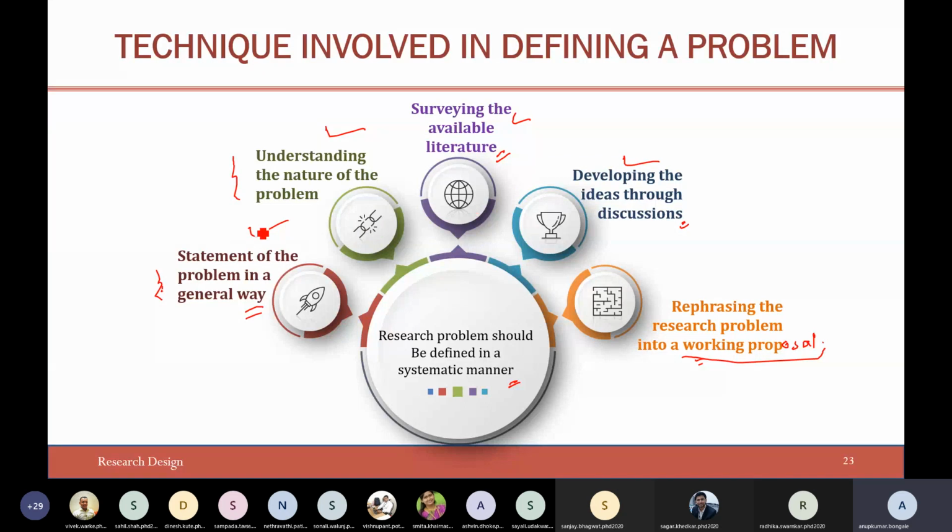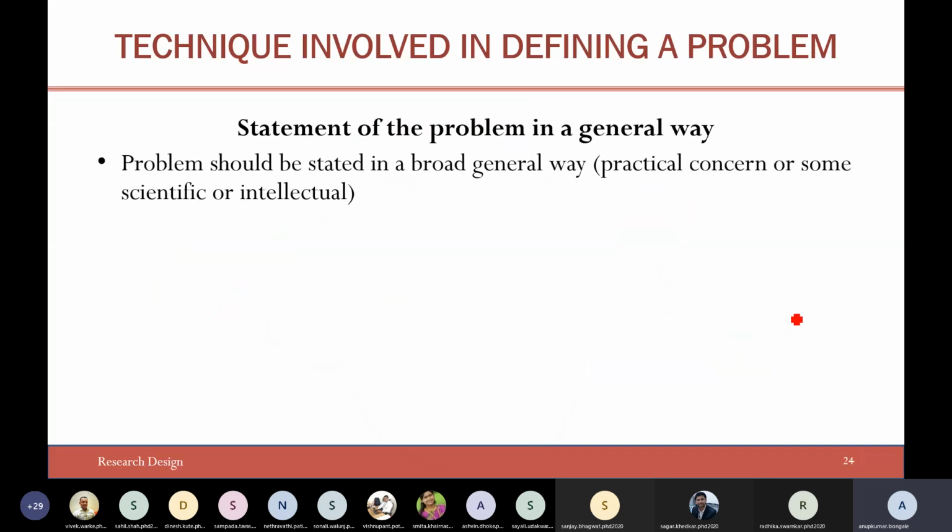I think all of you, or those who have not yet started, will at least be at this particular stage, developing ideas through discussions. So have you initiated discussions with the experts? That also matters a lot. Finally, once you are done with all these phases, you should start writing the proposal. Let's briefly go through the guidelines. Statement of problem in a general way.